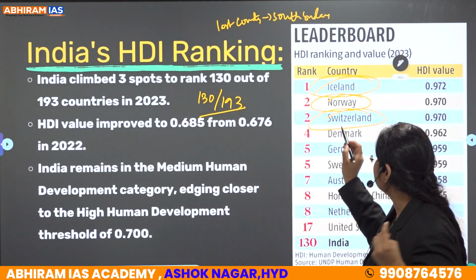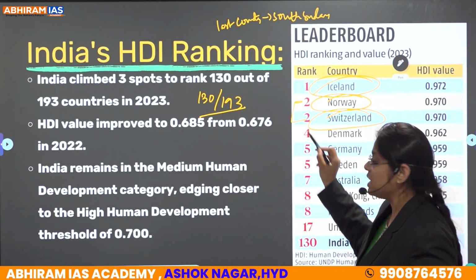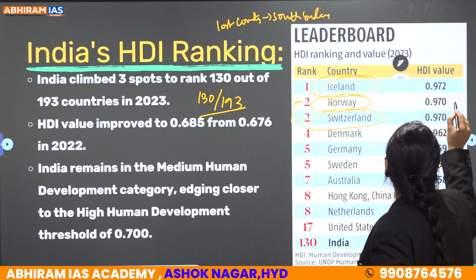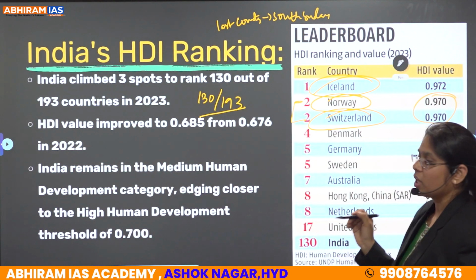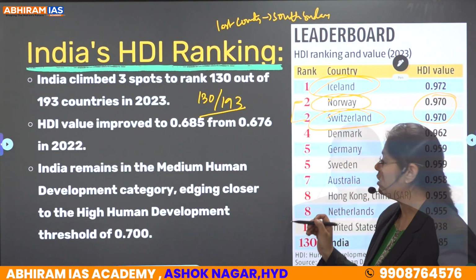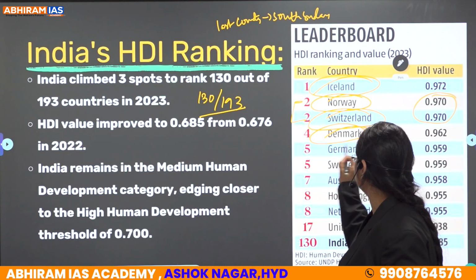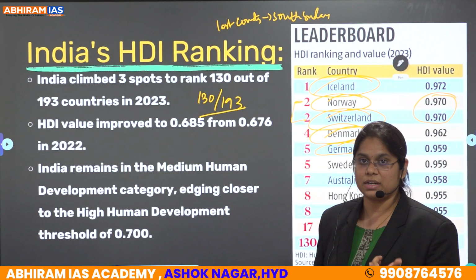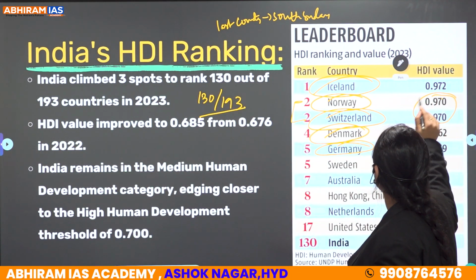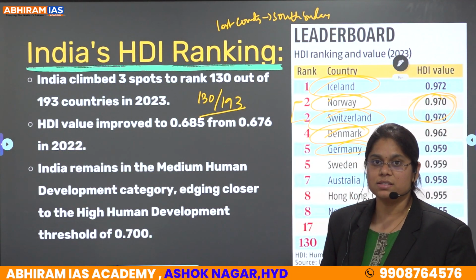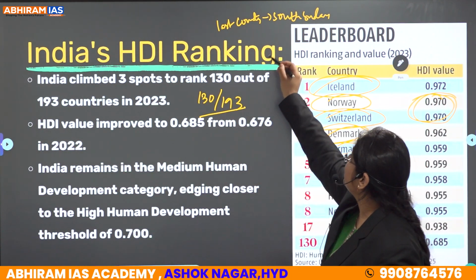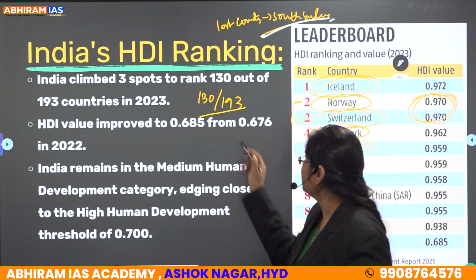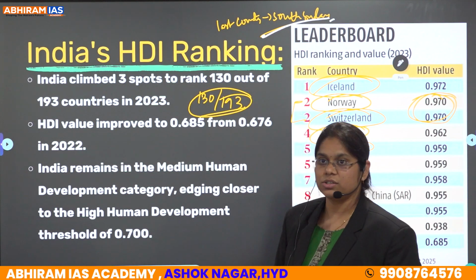Third is, see, here the place is occupied by two countries. We can't say it is third, but with the same HDI value, Norway and Switzerland are competing. And the fourth rank is Denmark, and the fifth rank is Germany. Clear? Second and third places are shared by the same HDI value, Norway and Switzerland. And the last rank is South Sudan, and India is standing 130 out of 193 countries, and we